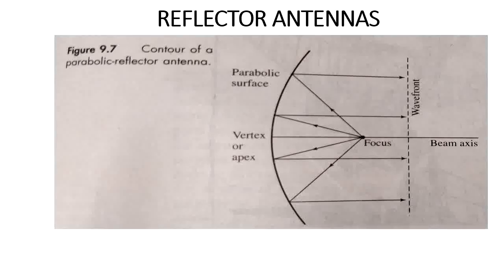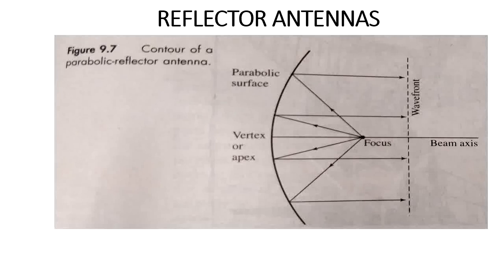Next, let us discuss the types of antenna. Here we have a parabolic antenna, a cylindrical antenna, and many more types. But now I am going to discuss the first type, called the reflector antenna.